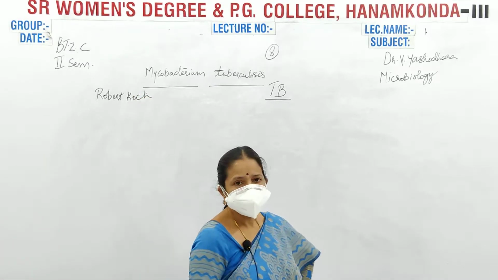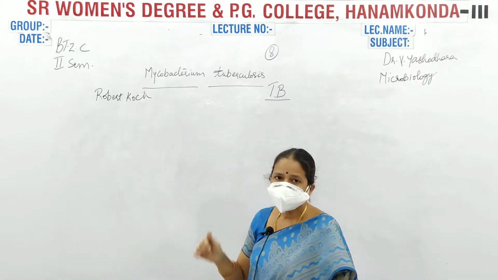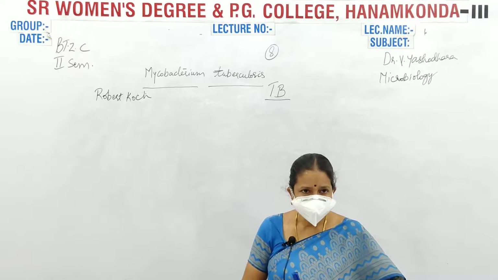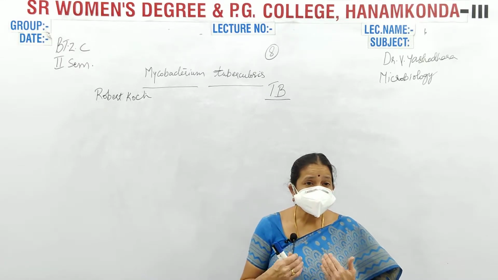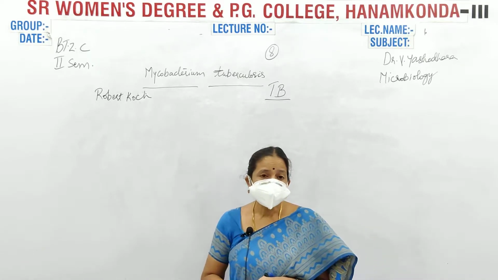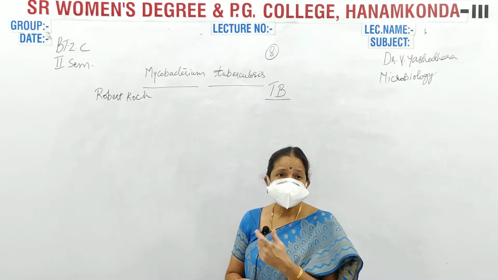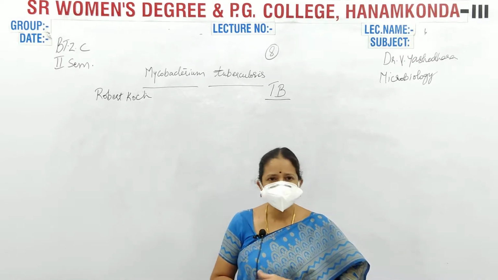He first observed the Mycobacterium tuberculosis, which causes a type of disease that leads to coughing, and later on he named it tuberculosis. Why he named it tuberculosis, later on we will see.